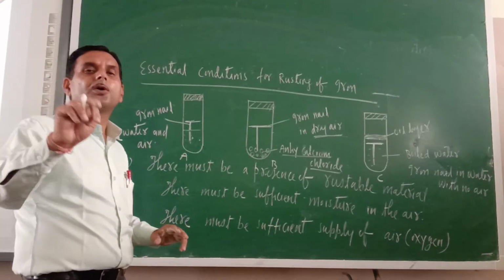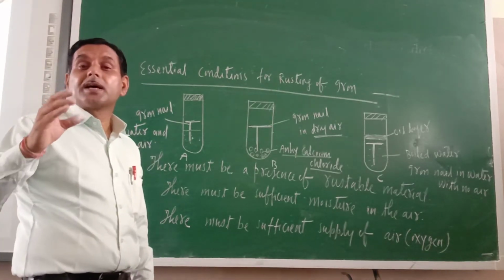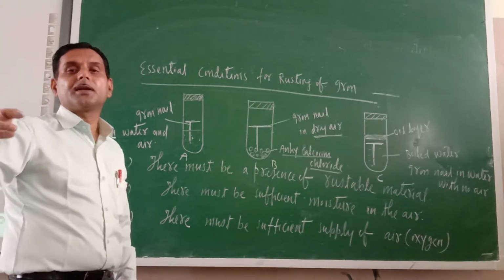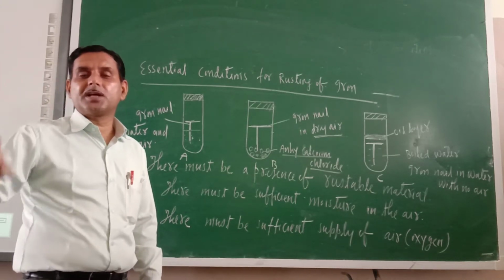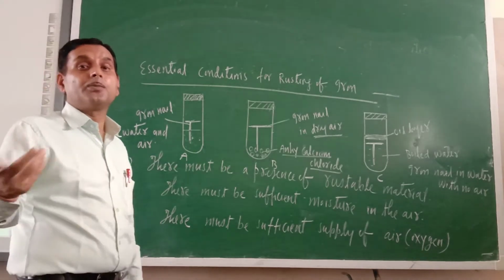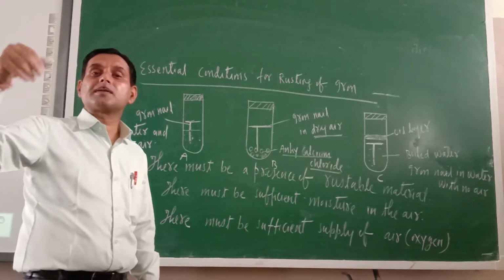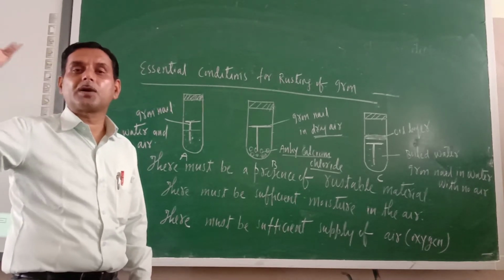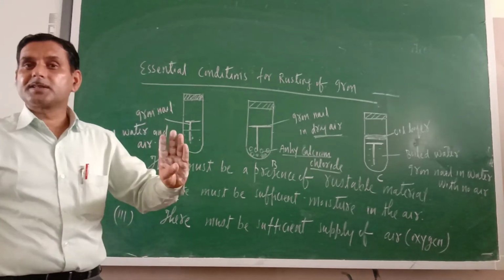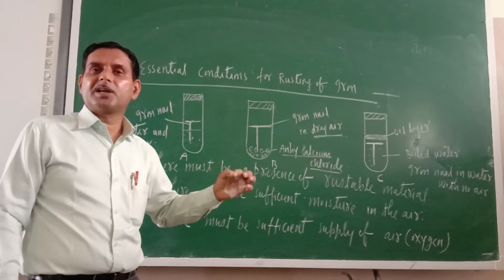And the third essential condition is that there must be a rustable material. Do you think that without a rustable material, rusting will take place? There are so many substances where rusting does not take place, like aluminium metal. Rusting will not take place, even though you supply a sufficient amount of air and moisture. So the third essential condition is that there must be a rustable material.